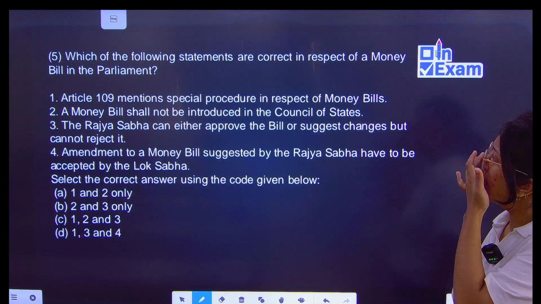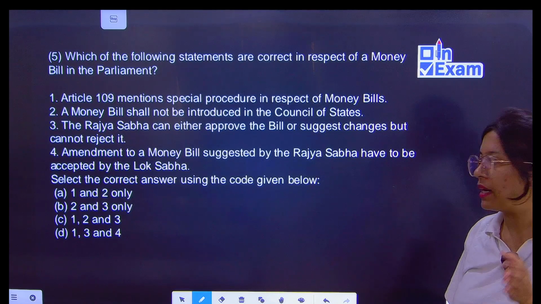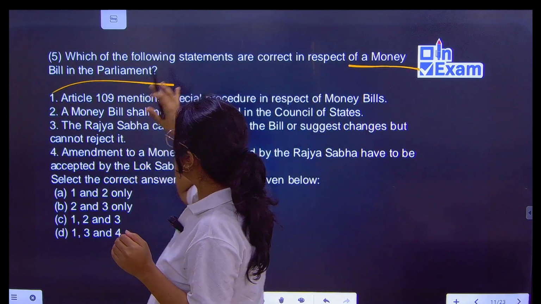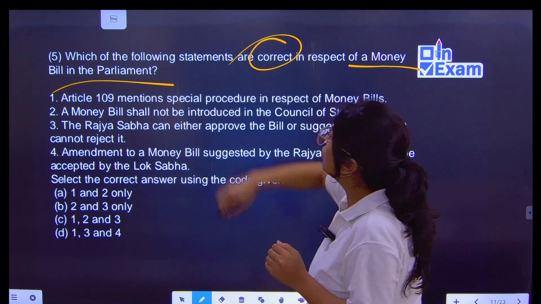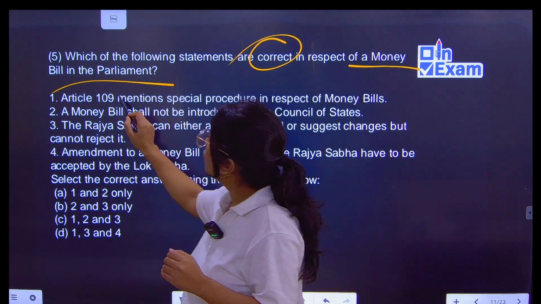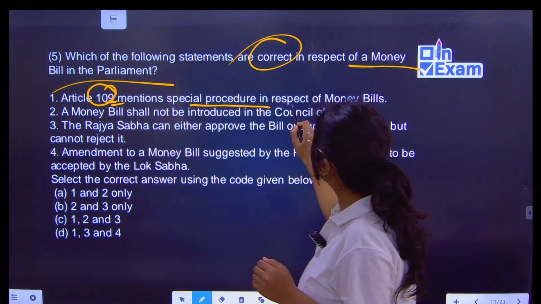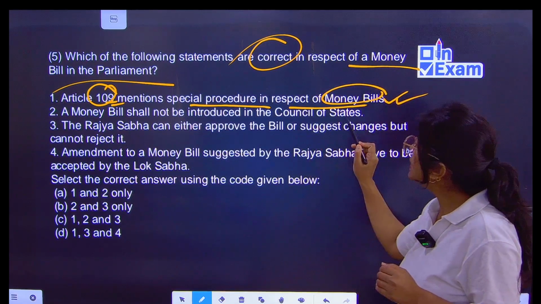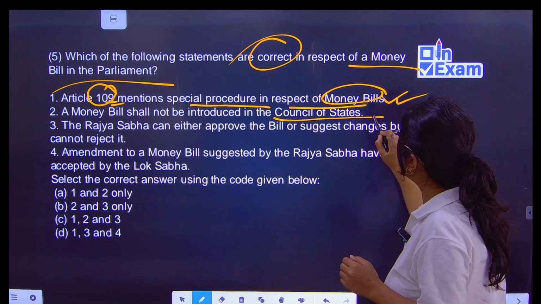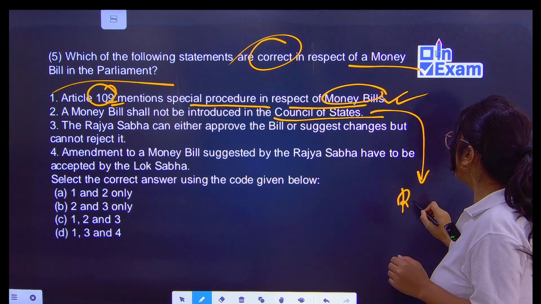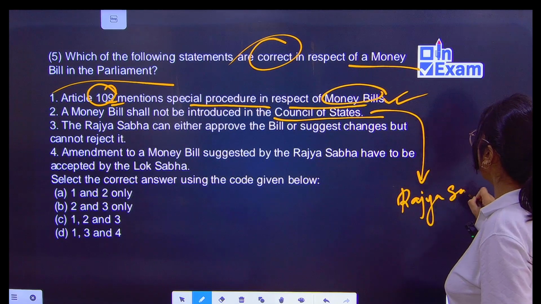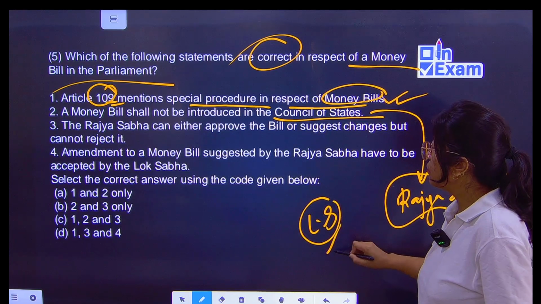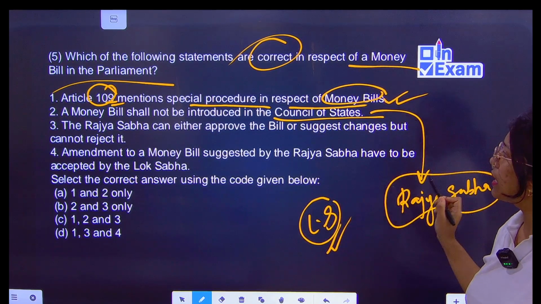Then which of the following statements are correct in respect of a money bill in parliament? Money bill, article 109, it mentions special procedure in respect of money bills. Correct. A money bill shall not be introduced in the Council of States. The Council of States is the Rajya Sabha. A money bill is introduced first in the Lok Sabha. So it shall not be introduced in the Council of States.